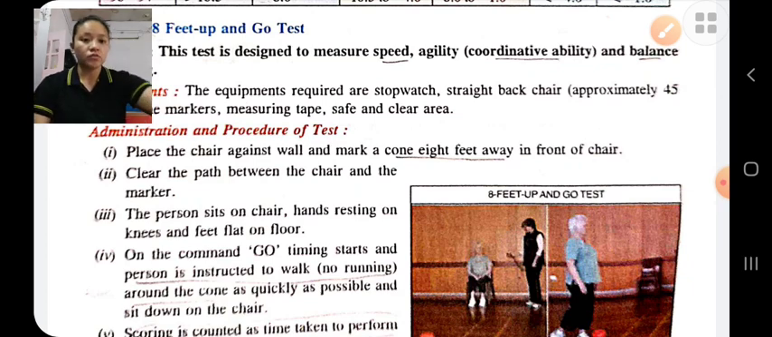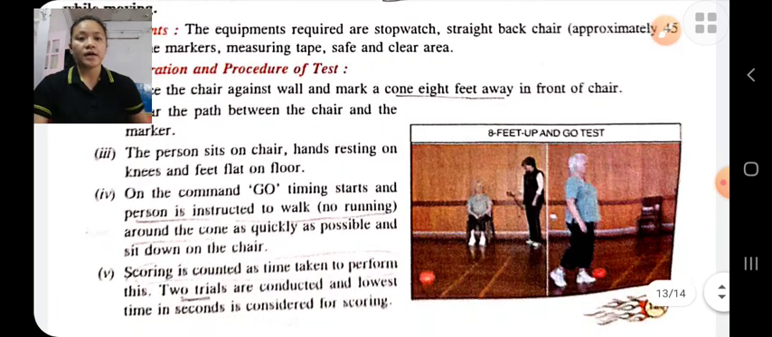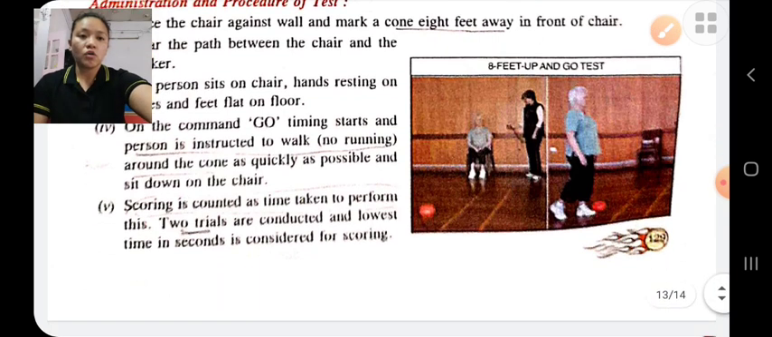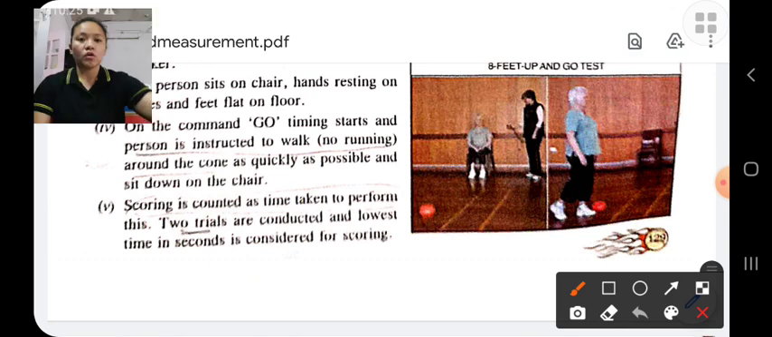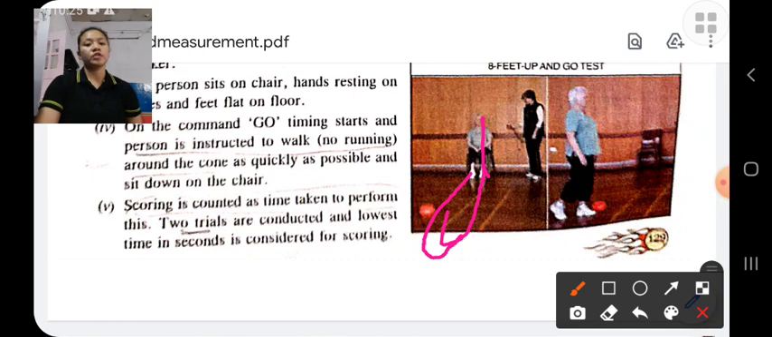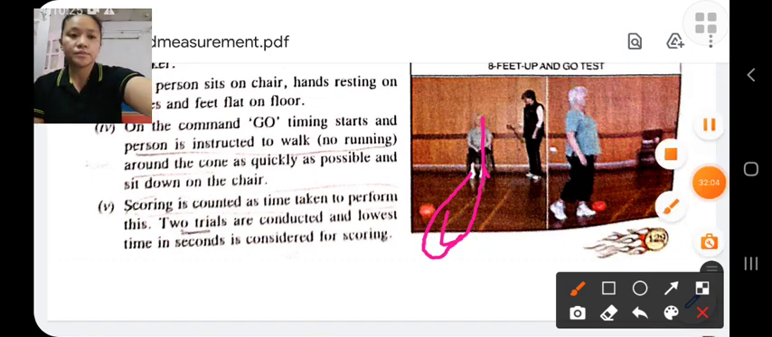The person sits down on the chair with hands resting on the knees and feet flat on the floor. On the command of go, the time starts, and then she has to stand up and go towards the cone as quickly as possible, and then she has to sit down on the chair. She will get 2 trials, and the best time is recorded for evaluation.